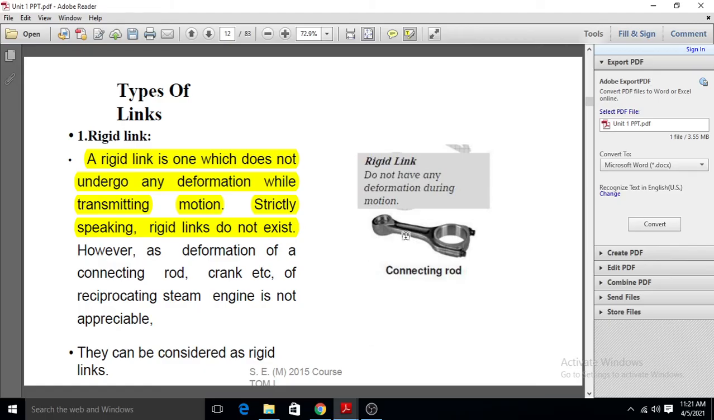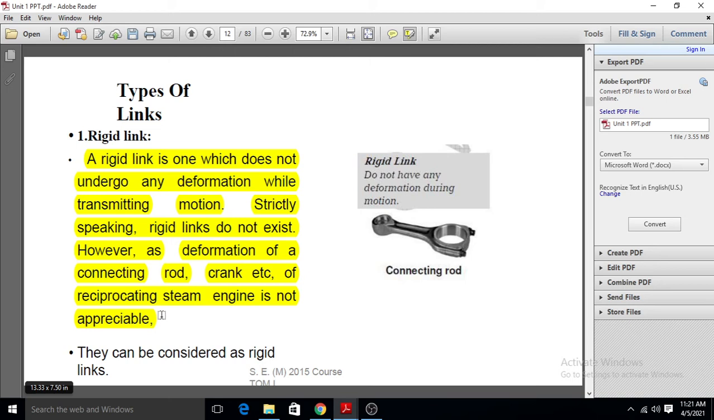If we see this connecting rod, and we apply some force on it, then due to the application of the force, its size and shape will not change. The same for a neck eye, its size and shape will not change. So we will consider it as a rigid body. However, the deformation of the connecting rod, crank, etc. of a reciprocating steam engine is not appreciable. Means if we consider any machine consisting of various parts used to transmit motion, then while transmitting the motion or a force, its size and shape will not change.